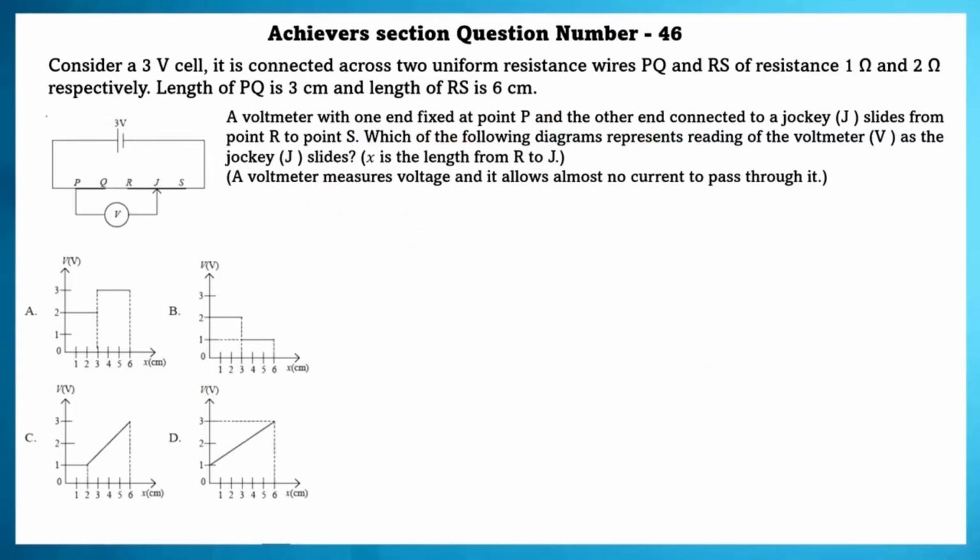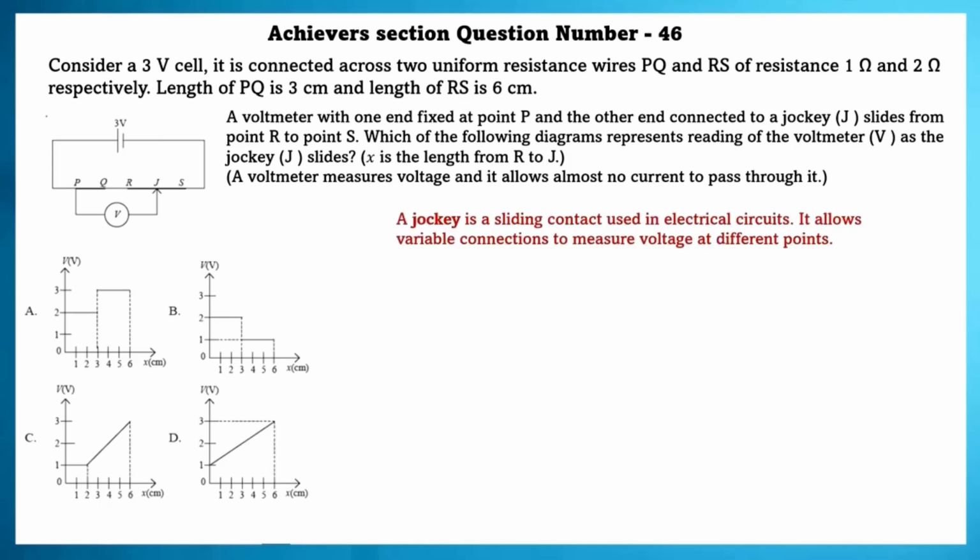Consider a 3 volt cell. It is connected across 2 uniform resistance wires PQ and RS of resistance 1 ohm and 2 ohm respectively. Length of PQ is 3 cm and length of RS is 6 cm. A voltmeter with one end fixed at point P and the other end connected to a jockey slides from point R to point S. Which of the following diagrams represents the reading of the voltmeter as the jockey slides?